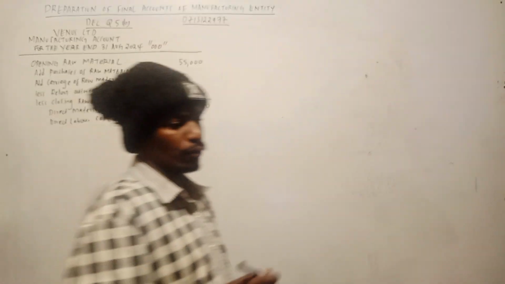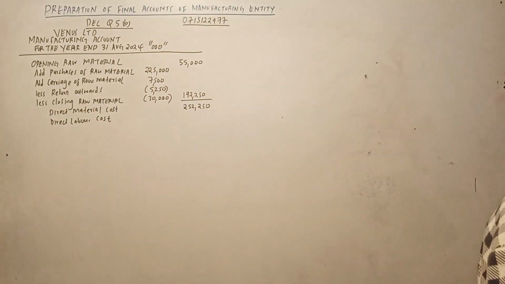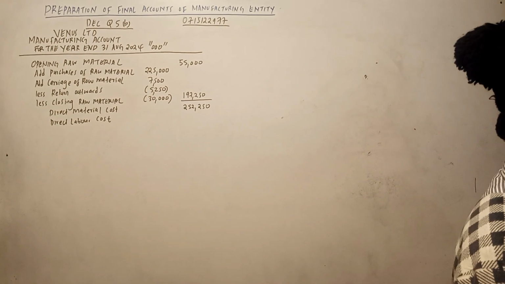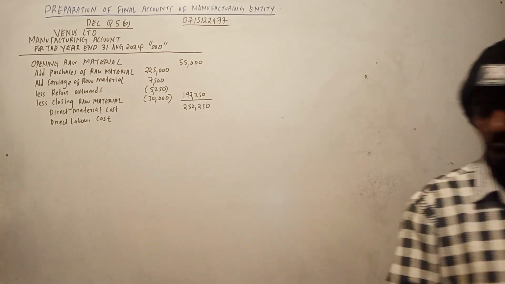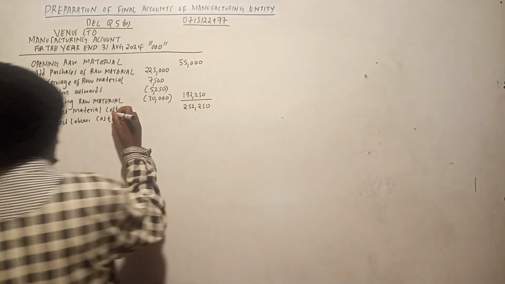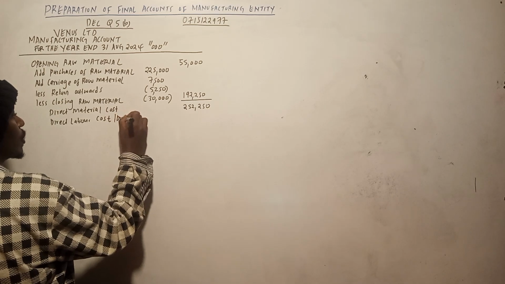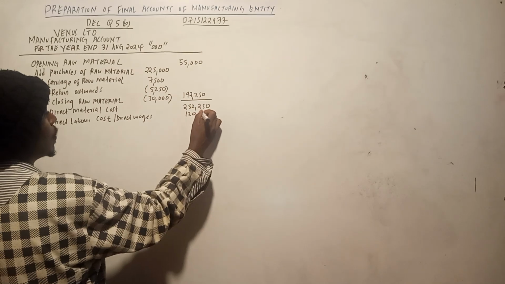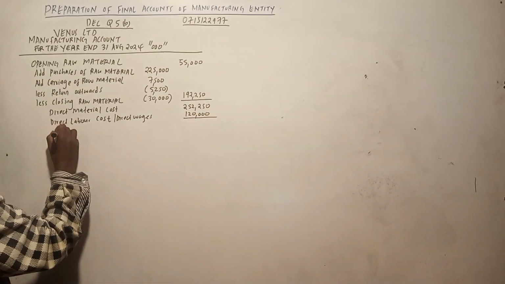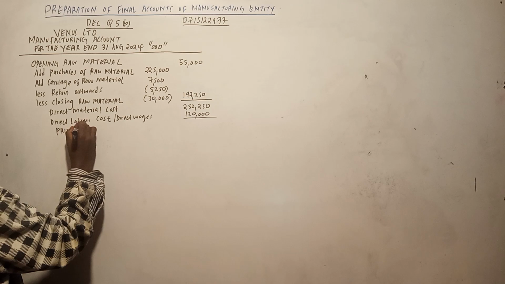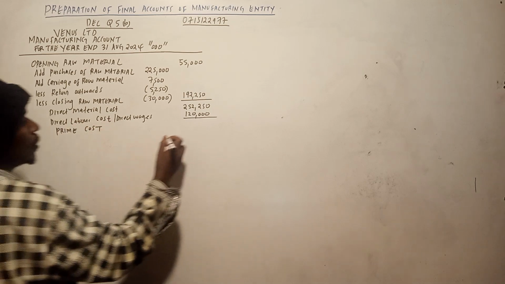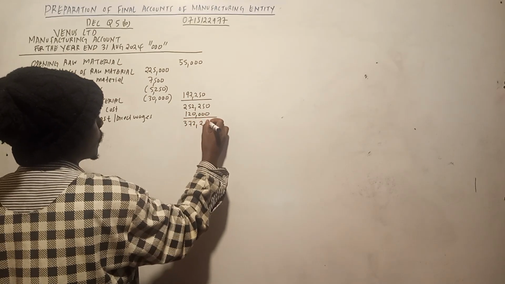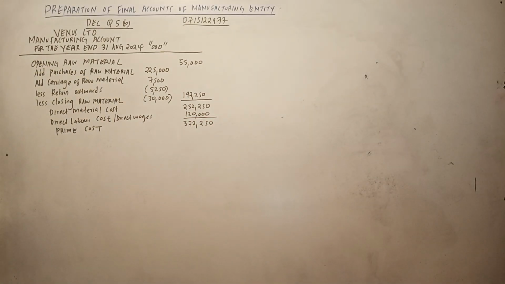Now what's our direct labor cost from the question? Let's go to our total balance. Direct labor cost, we have it direct wages. Pale kwa carriage of raw material, we have the direct wages 120,000. So wanaita direct wages, same thing. 120,000. So we can get the prime cost. Prime cost itakuwa ni 372,250.